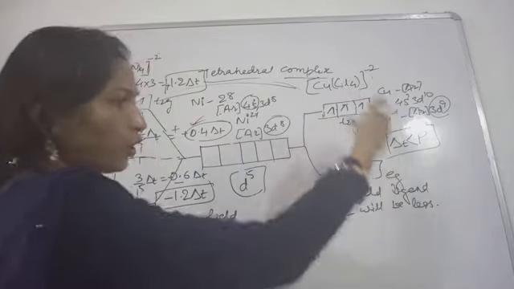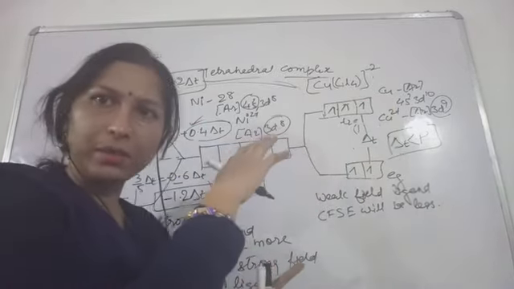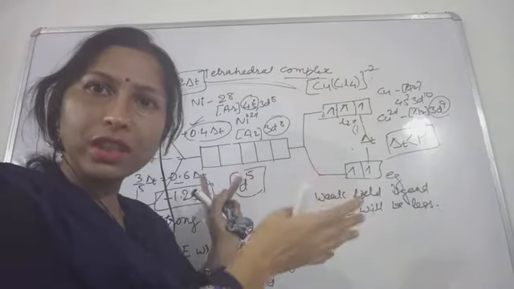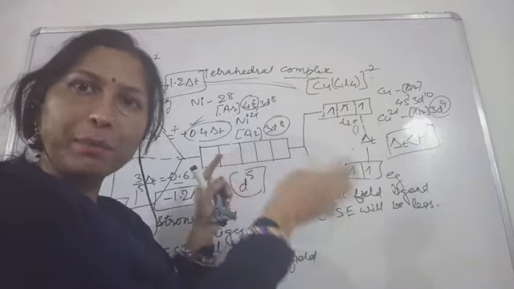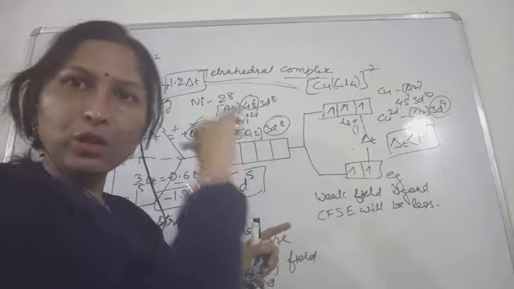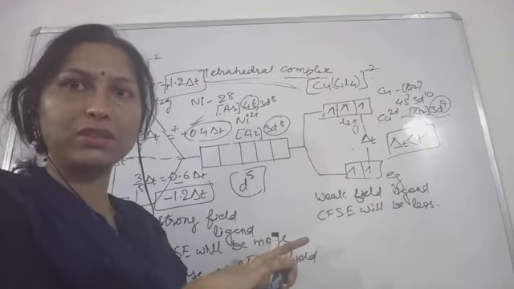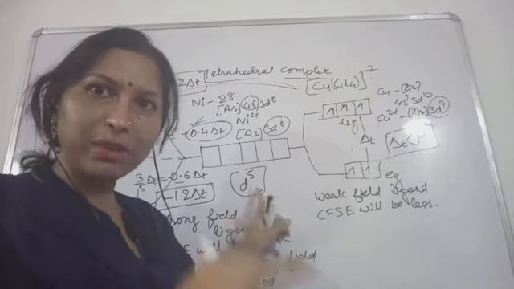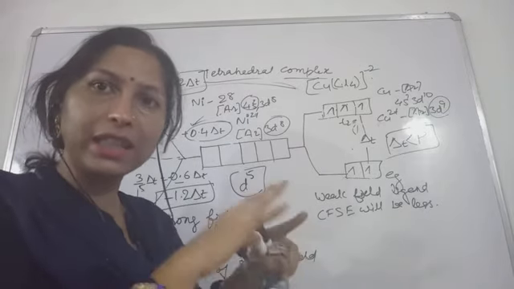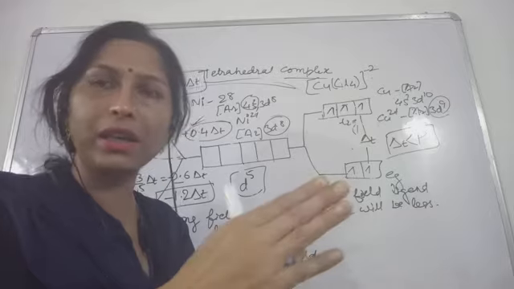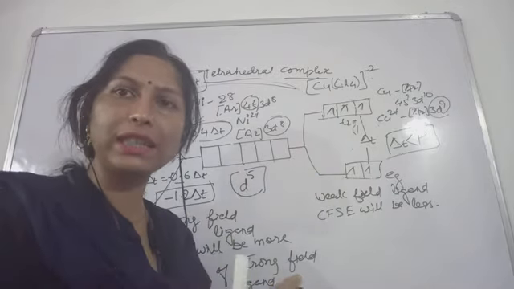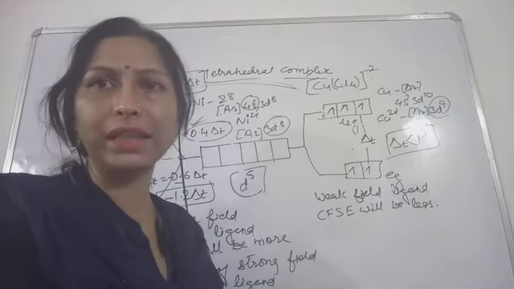What you are observing here is that in the examples which I quoted, more electrons were there. That is why you saw paired electrons in low spin complexes also, and in high spin complexes also. I am taking this example to make it very clear that with weak field ligands, more unpaired electrons are present, and because of this only we call them high spin complexes.